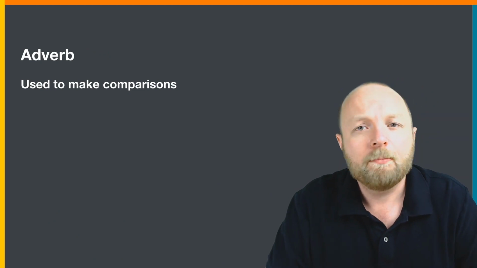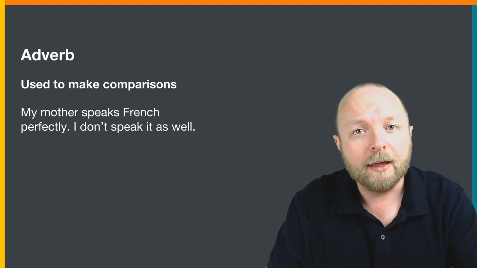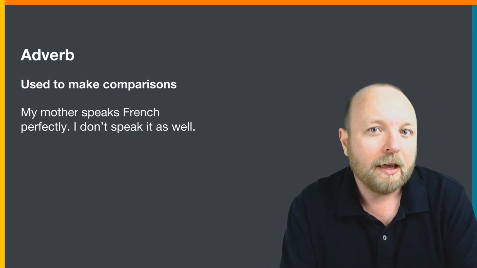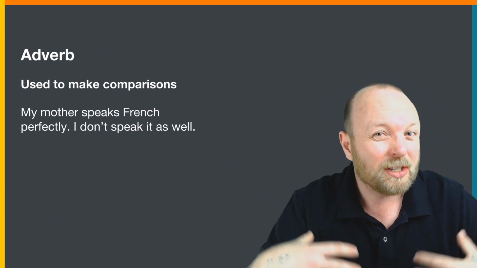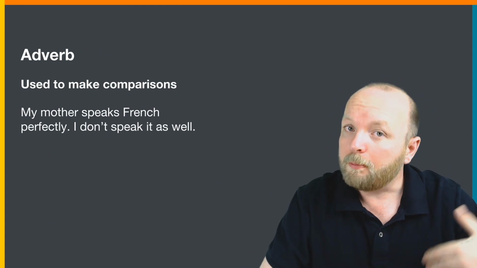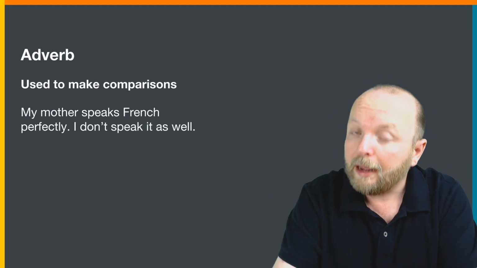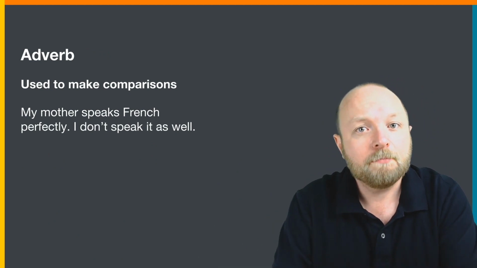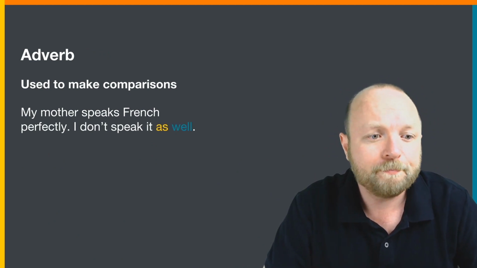Another example, my mother speaks French perfectly. Okay, so we're using perfectly, the adverb, because we're modifying the verb phrase. Speaks French. So I don't speak French as well. So we're comparing my mother, well, actually we're comparing my mother speaks French and I speak French. We're comparing it, right? As plus, and here we have well, and well is an adverb, right?